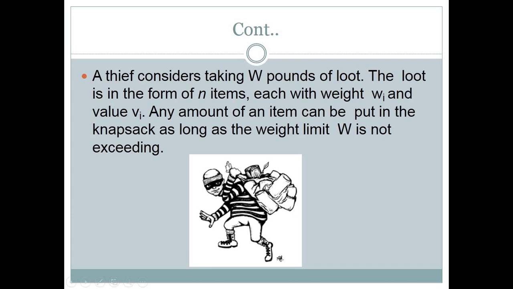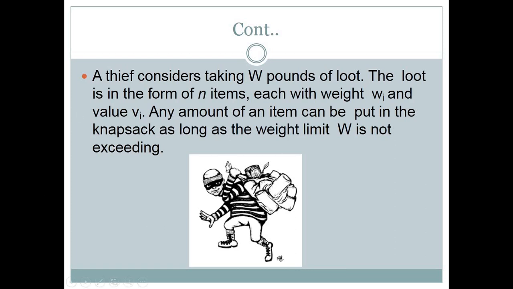Knapsack means a bag of capacity W. Items will have different weights, meaning different Wi, and all items will have different profits, meaning Vi, or we can say Pi. So the thief will have to decide which items he should carry and which not, so that he can make the maximum profit from that knapsack. So this is the problem statement.